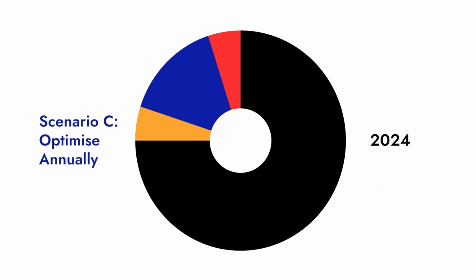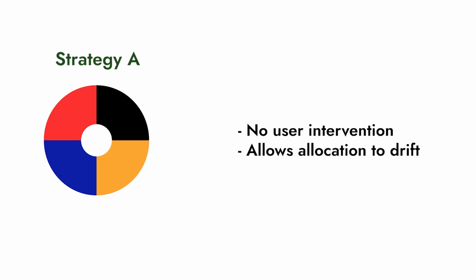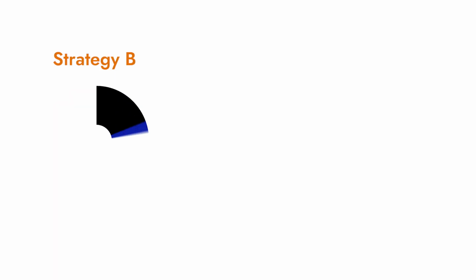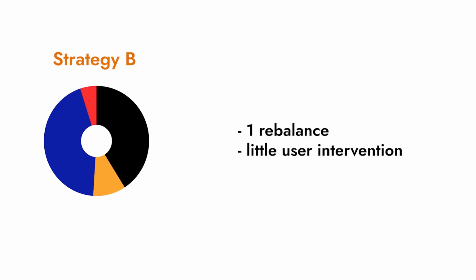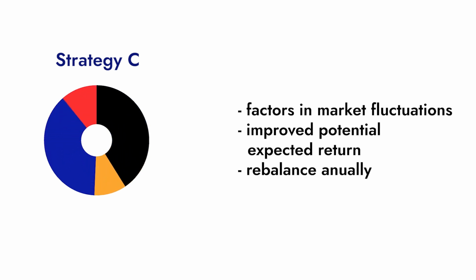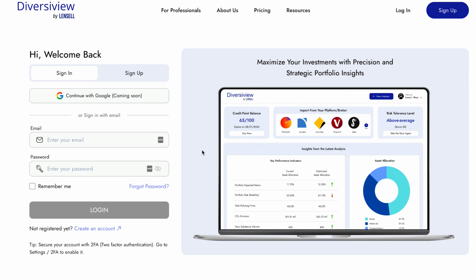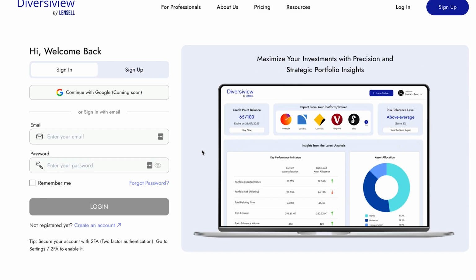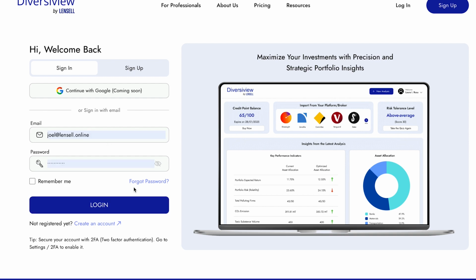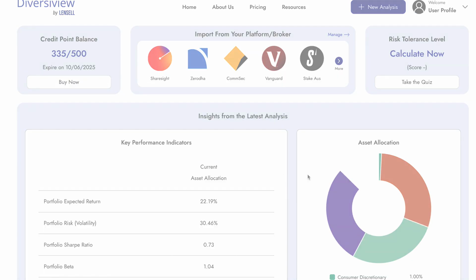Some of the key differences in the 3 scenarios: in Scenario A, buy and hold requires no user intervention, but allows allocations to drift from their original target. In Scenario B, rebalancing to the optimal allocation once before it is held requires no further user intervention. In Scenario C, a more proactive approach of rebalancing to an optimal allocation every year offers the potential for improved performance by factoring in market fluctuations. While it requires more specialized skill, there are tools like DiversiView that can help you calculate your optimal portfolio allocation.